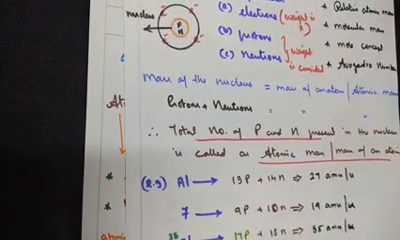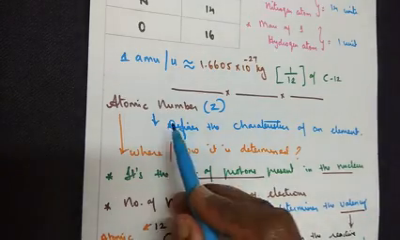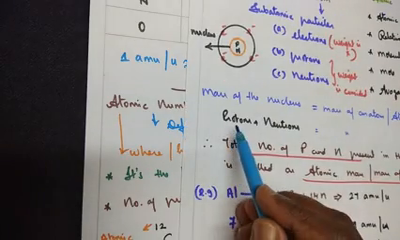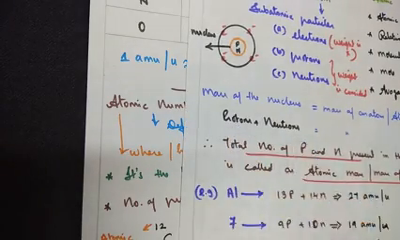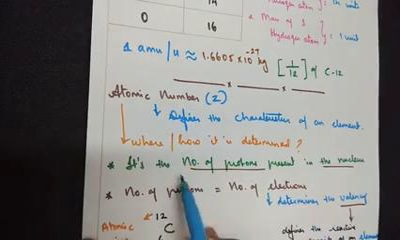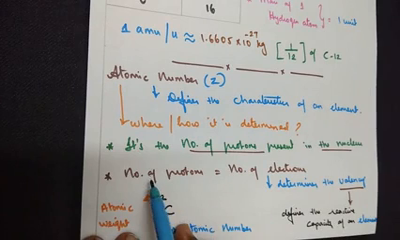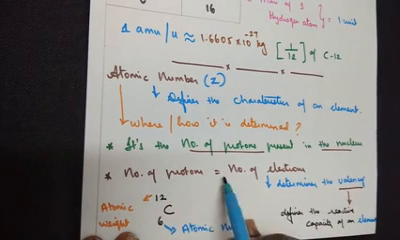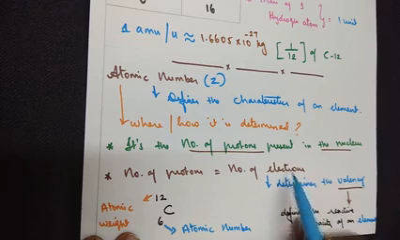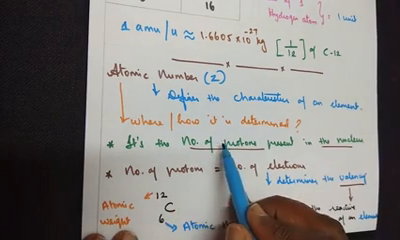Earlier we have seen atomic mass is the total number of protons and neutrons. When it comes to atomic number, we consider only the number of protons, because neutrons are neutral. So atomic number is nothing but the number of protons present in the nucleus. And one more thing, number of protons is equal to number of electrons. Hence, number of protons is making up the atomic number.